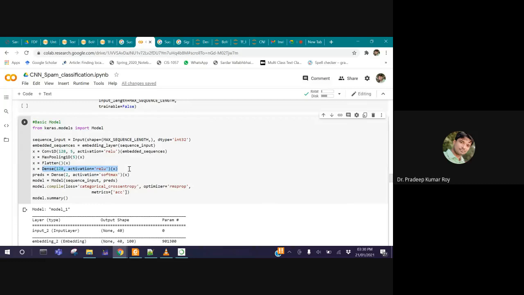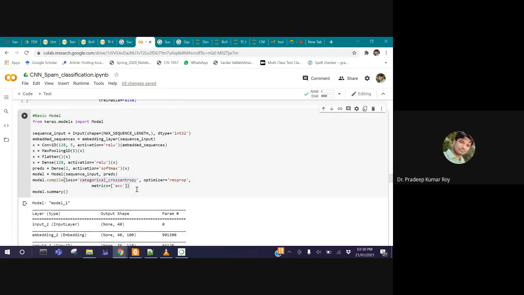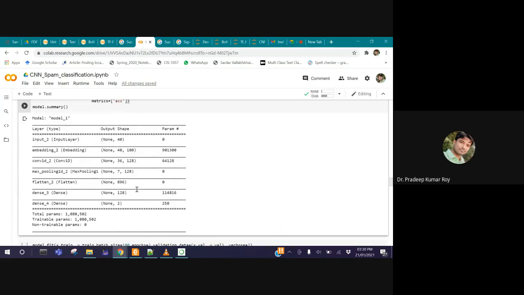The first dense layer has 128 neurons and its activation function is ReLU. After this dense layer, we have another dense layer having only 2 neurons, which you can say is the output layer. Then this is again a function call of the model. We are passing the sequence input, we are passing the prediction, and here is the model compilation. See the model we have just developed. The input size is fixed at 40. We are not going to exceed that.